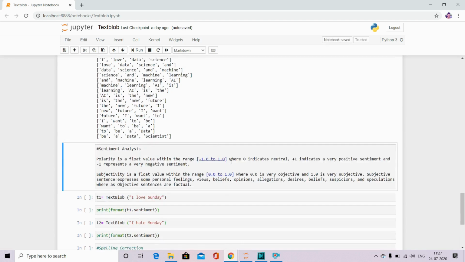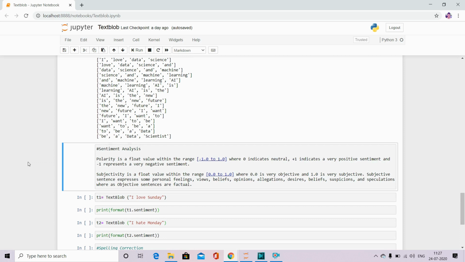Next is sentiment analysis, how we can find the sentiment of a given sentence. So there are two parameters for that. One is polarity and another is subjectivity. So what is polarity talking about? Polarity is a float value within the range -1 to 1, where 0 indicates neutral, plus 1 indicates a very positive sentiment, and -1 represents a very negative sentiment.